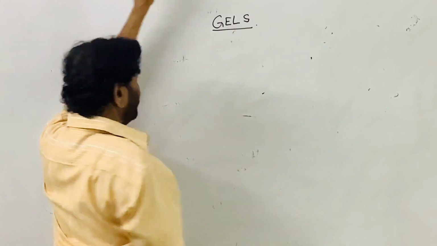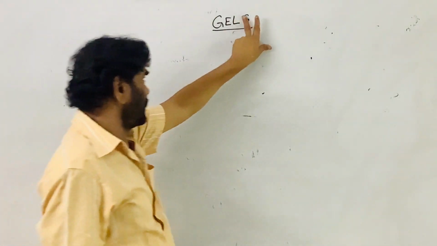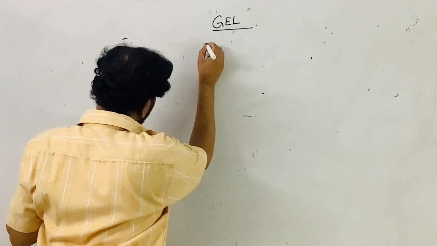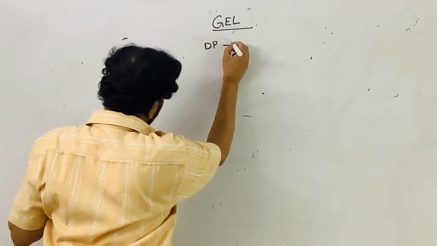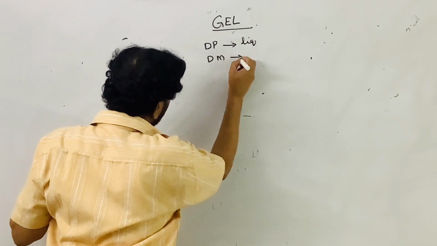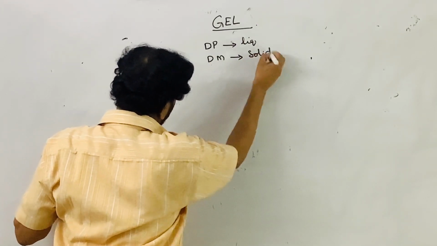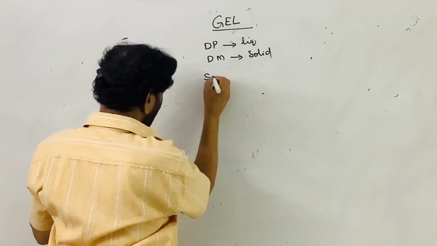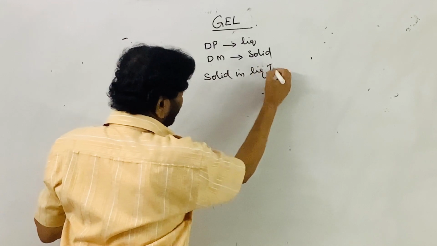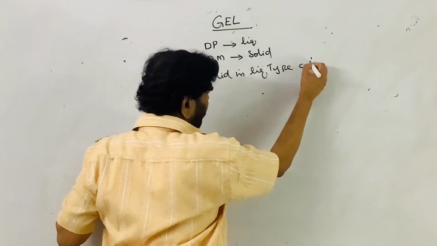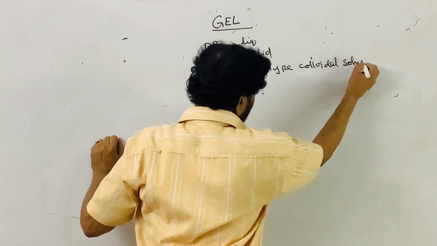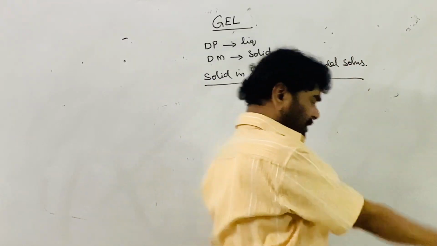Colloidal system. The dispersion phase is liquid. The dispersion medium is solid. They are liquid in solid type colloidal solutions or colloidal systems.